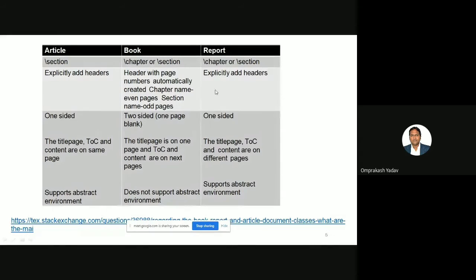So we will see once we do the practice. And the report also adds the headers explicitly. Article is one-sided, book is normally two-sided, and report is one-sided. So we'll see by practicing this.